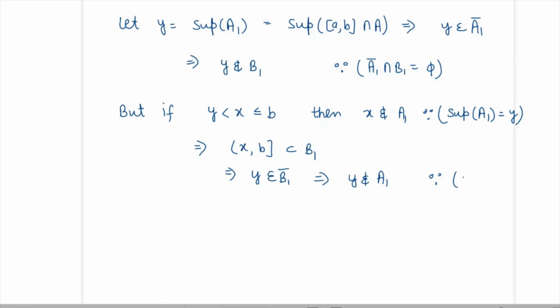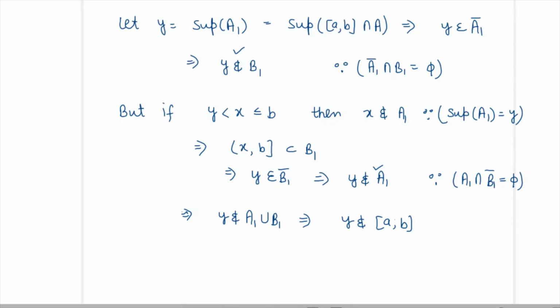So also A1 intersection with the closure of B1 is empty. So from this we can write y does not belong to A1 union B1, because y is not in A1 and y is not in B1 also. So which implies y does not belong to the interval [a,b].